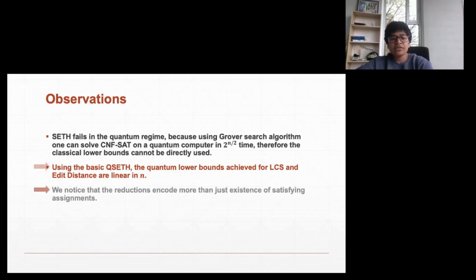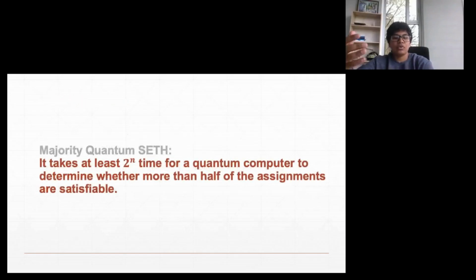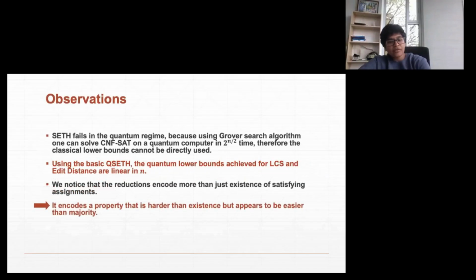With further probing, we noticed that these reductions actually encode more information than just knowing whether there's a satisfying assignment to this formula, something like whether half of these assignments are satisfiable, or how many assignments in this formula are satisfiable. These are harder problems for a quantum computer than just checking whether a particular assignment exists.